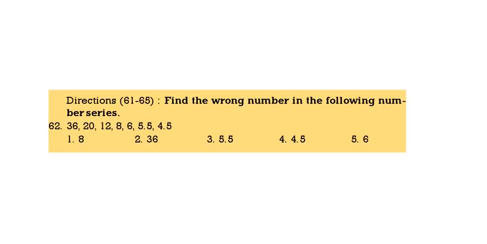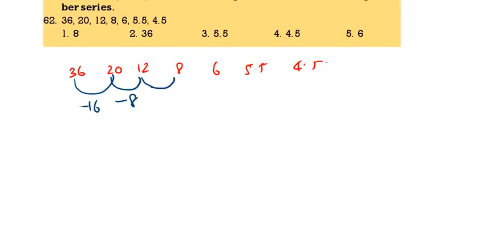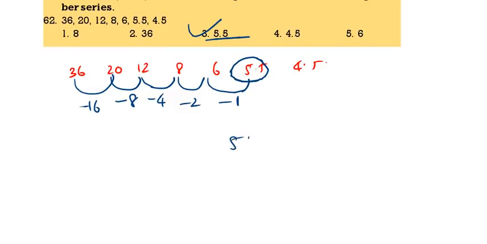Next, 36, 20, 12, 8, 6, 5.5, 4.5. See here, the difference is very small. Take only subtraction: 16, 8, 16 half is 8, 8 half is 4, 4 half is 2, 2 half will be 1. So 6 minus 1 is 5, not 5.5. 5 is the correct one. 5.5 is the wrong one. Then see the next question.